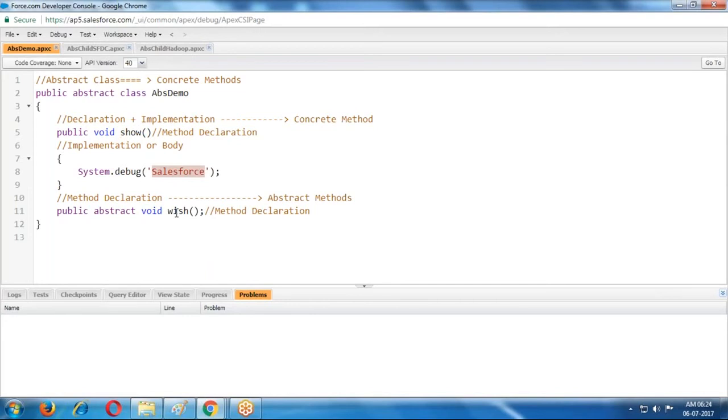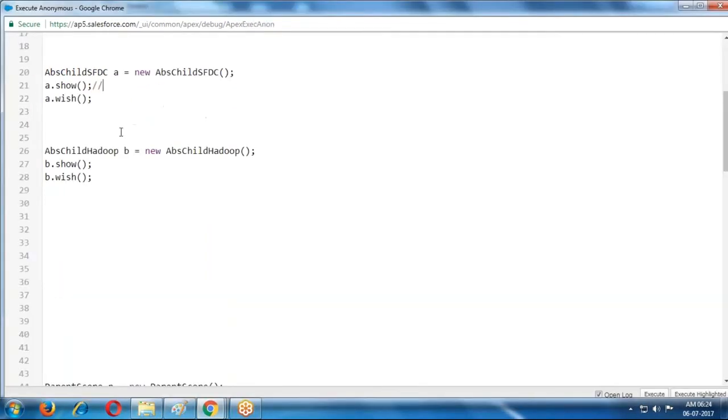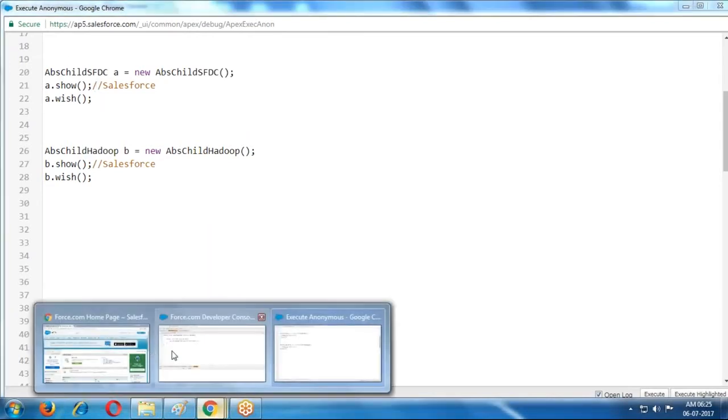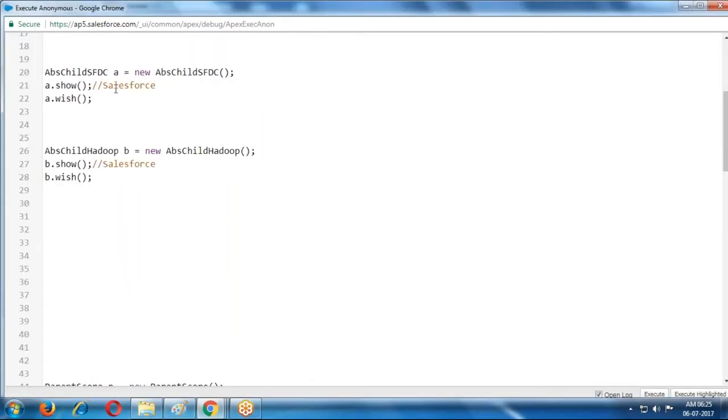But if I call the wish method, which is implemented in the child class, the output is welcome to Salesforce for the SFDC class.